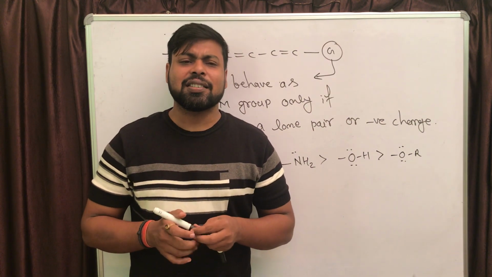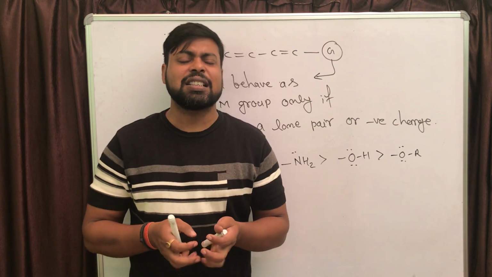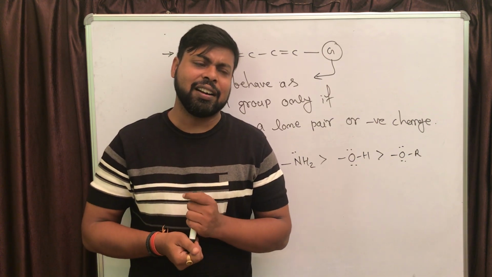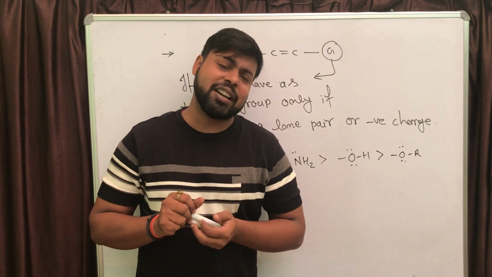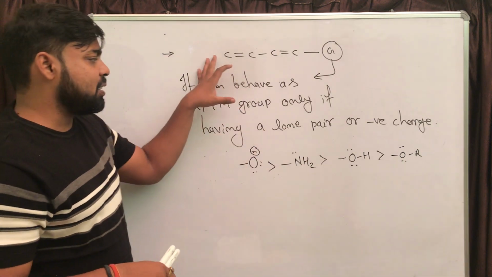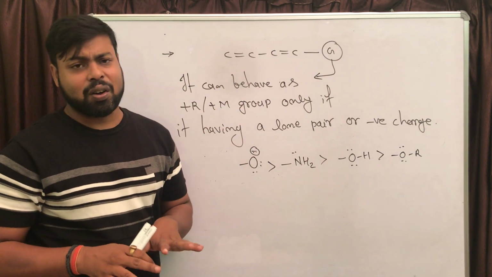In all the cases, the atom directly attached with the conjugated system is carrying a lone pair or negative charge. If the situation is that, then only that particular atom or group of atoms can donate its electron pair to the conjugated system, right? So remember this key point. You can easily identify at least plus R or plus M groups.